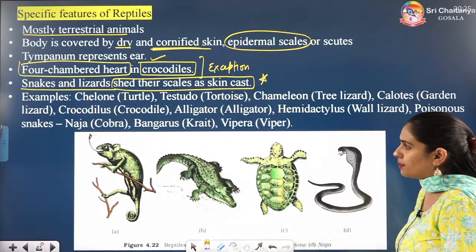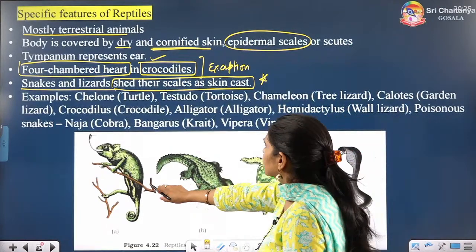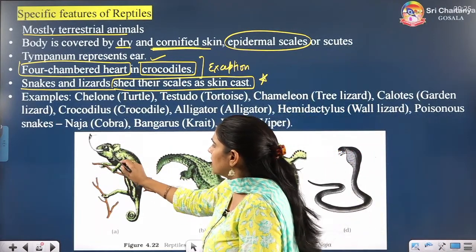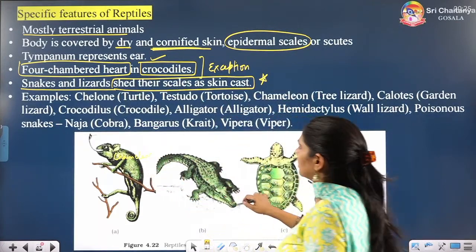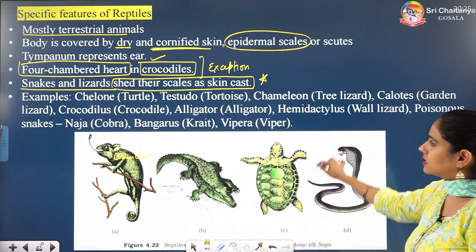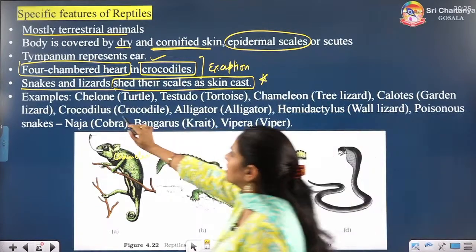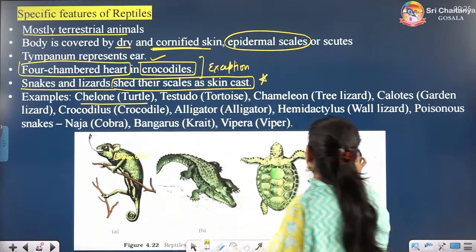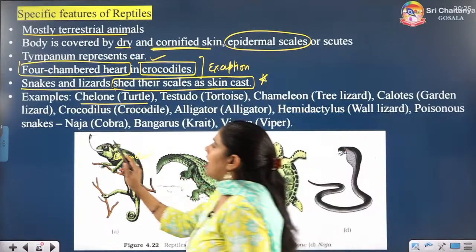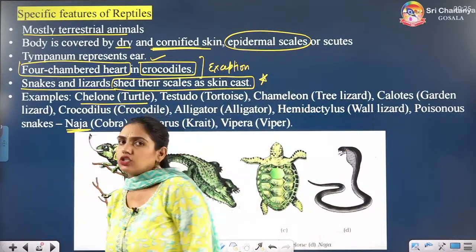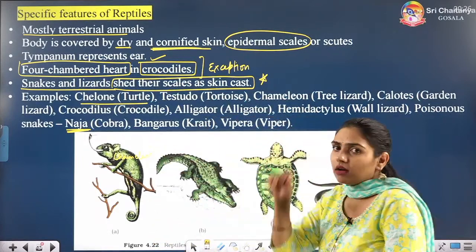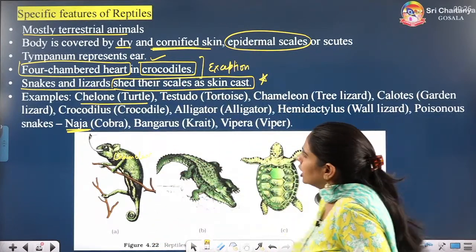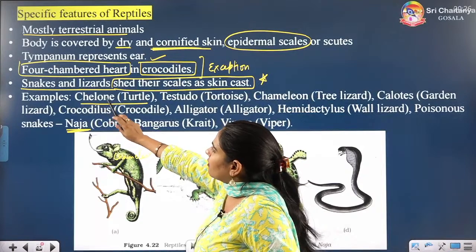Rest are the examples. You can see this is chameleon. You can see chameleon, beta. Chameleon. This is crocodile. This is chelone, turtle, chelone, and this is naga. Actually it is naja, but the actual pronunciation is naga. So this is the snake, cobra. Alright, so these are the examples you have to remember.